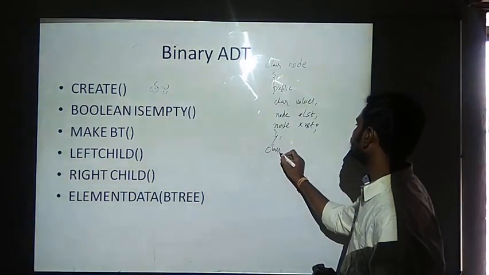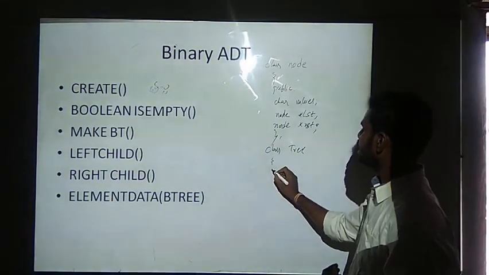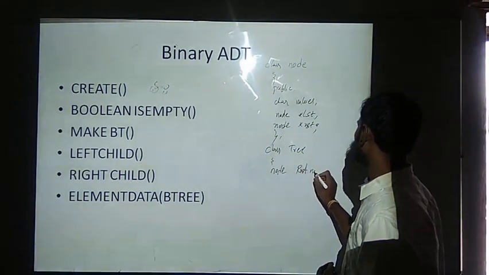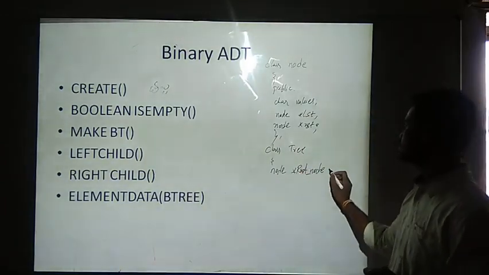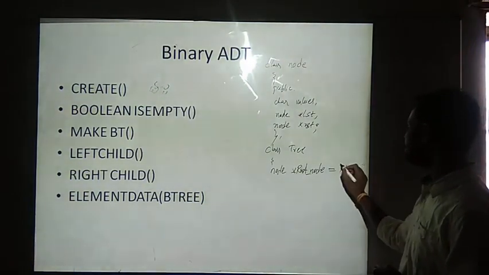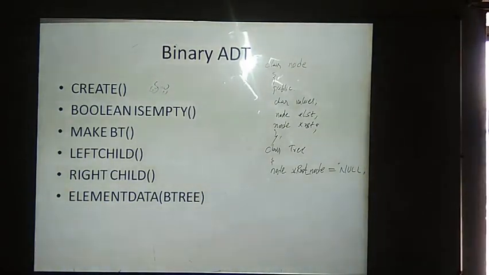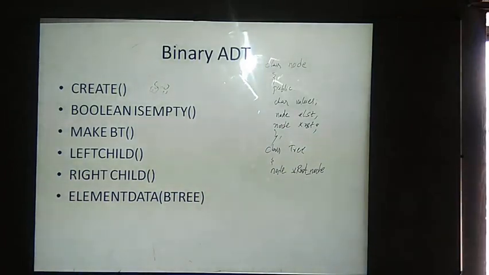And then I will be creating class tree. Here in this, I will be creating the root. Okay, like node root node. When I am creating this root node, I will be making this as null, so that an empty tree will be created. But I won't do it directly. I will be using the constructor so that it will be creating the root node whenever we are creating the object for this particular class.